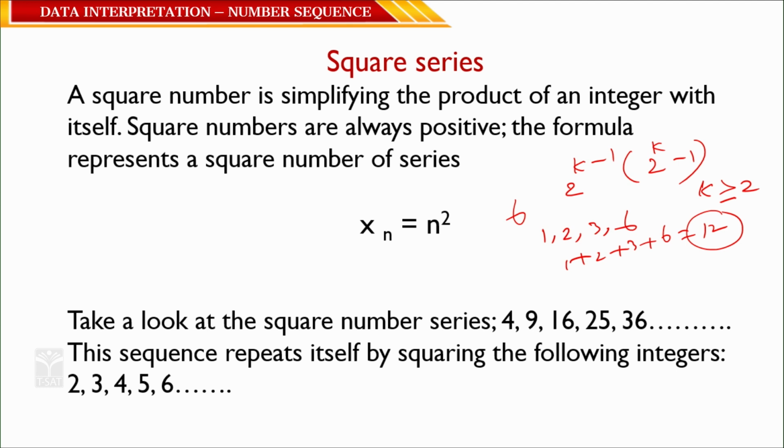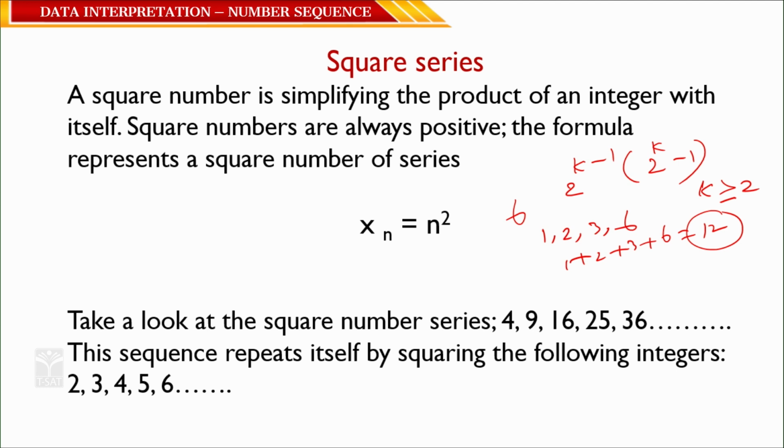But what is a perfect square? If a number is multiplied by itself, that is called a perfect square. 1 square is 1, a perfect square. 2 square is 4, a perfect square. 3 square is 9, 4 square is 16, 5 square is 25, all perfect squares. So 4, 9, 16, 25, 36, all these numbers are said to be squares, the square series.